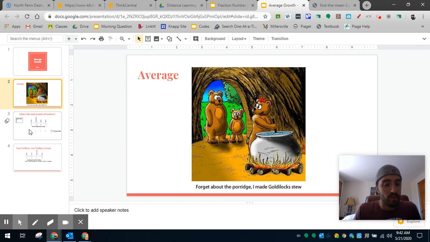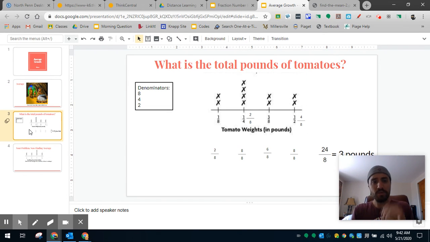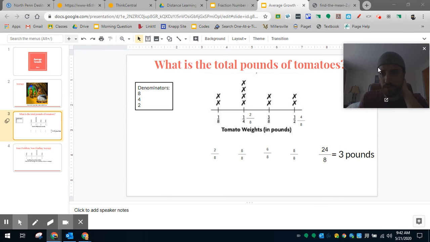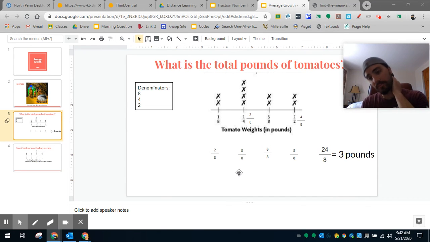Anyway, okay, so this is the problem that we did yesterday, or that we did on Tuesday. And what we did was we found the total weight of the pounds, right? So we found a common denominator. We added up all the totals here. We did this together in class, for those of you that were in the meeting with me, and we found that our total was 3 pounds. But now if I asked you, what's the average growth of these tomatoes? Remember, the first thing you have to do is find the total. Well, we did that. The total is 3 pounds.